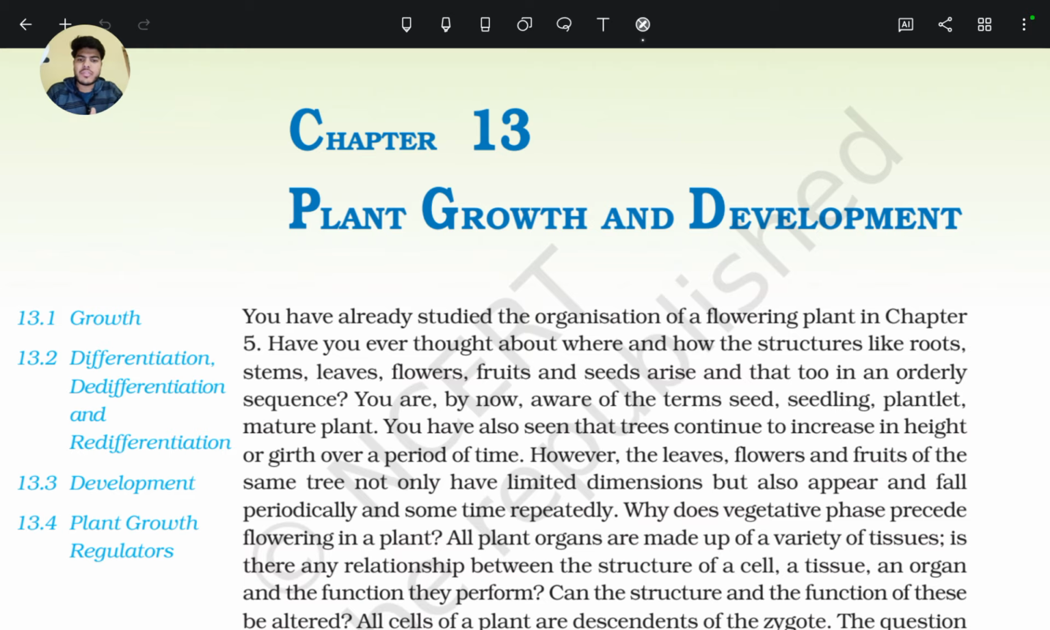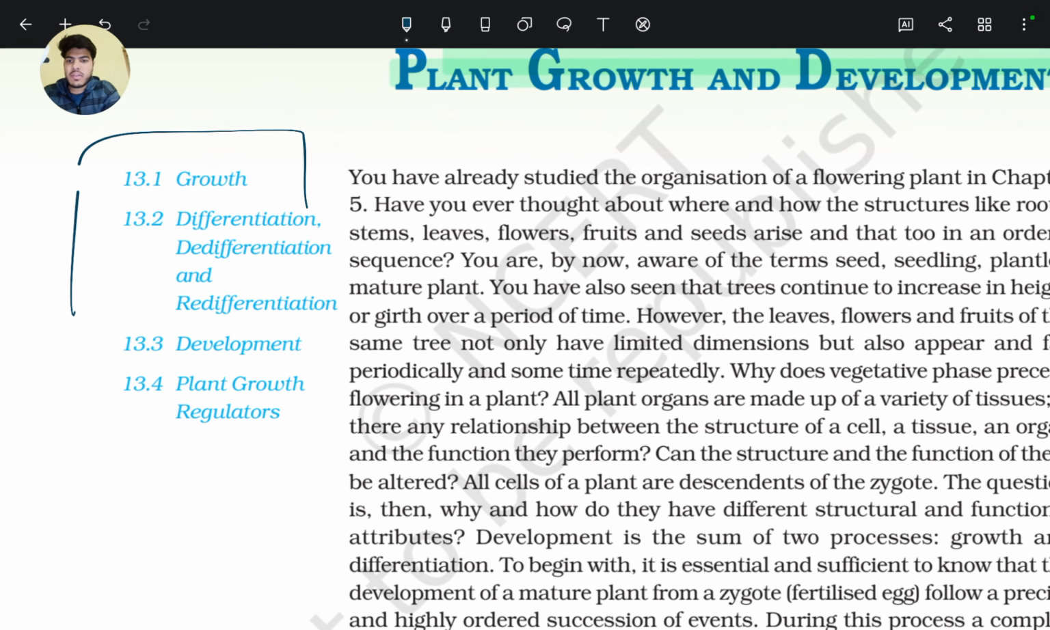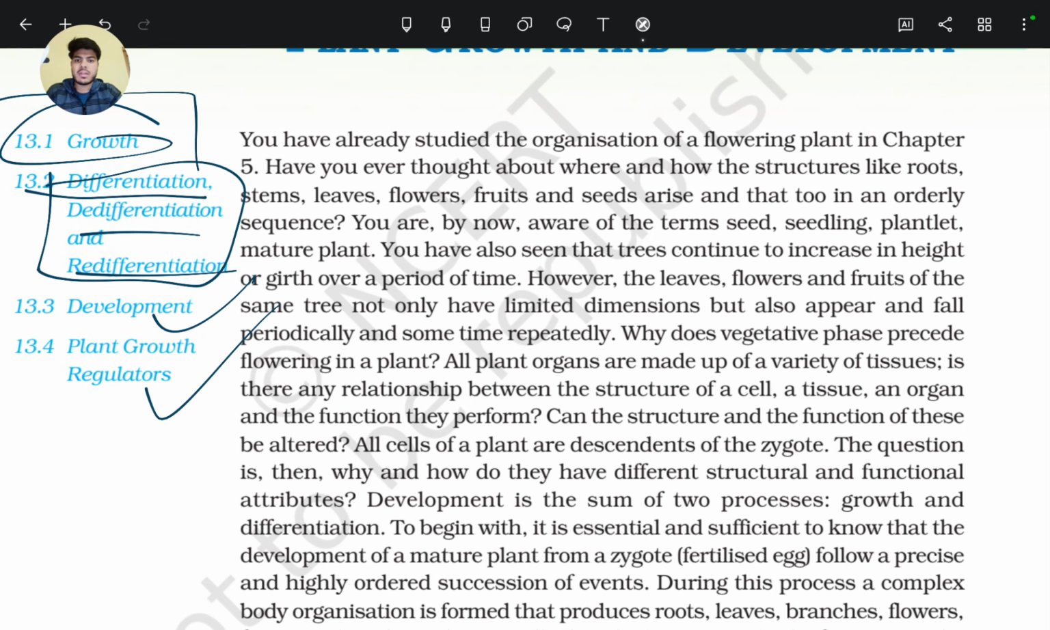So in this video we are going to learn about the plant growth and development chapter. In this chapter we will discuss these topics. Firstly we will discuss growth, then differentiation and redifferentiation. These processes we already covered in the anatomy chapter, so in this chapter we just read it. Then development, and then plant growth regulators or plant hormones. So let's start this chapter.